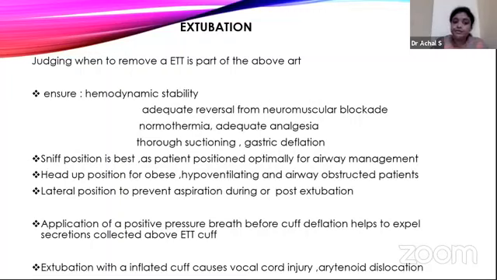So, before extubation, we should ensure hemodynamic stability in this patient, adequate reversal if a neuromuscular blockade is used, normothermia, adequate analgesia, thorough suctioning of the pharynx, the ET tube itself, and the gastric tube also. And also, the primary pathology for which we intubated the patient should be cleared. Then during extubation, the patient should be in sniff position because the patient will already be positioned for optimal airway management. So if re-intubation is required, it would be easy.